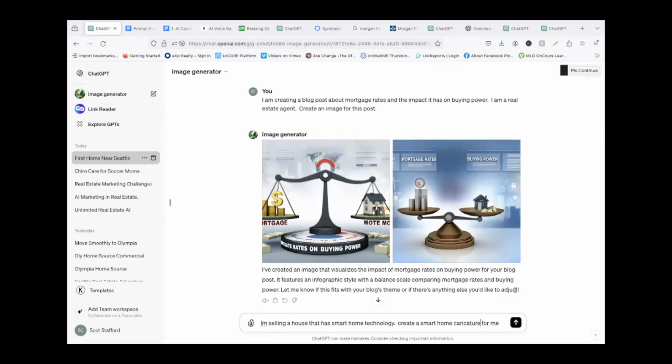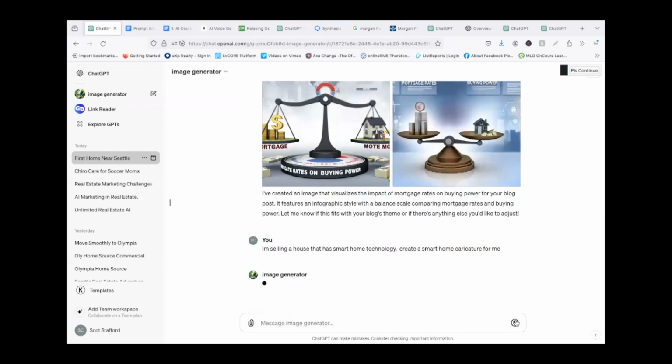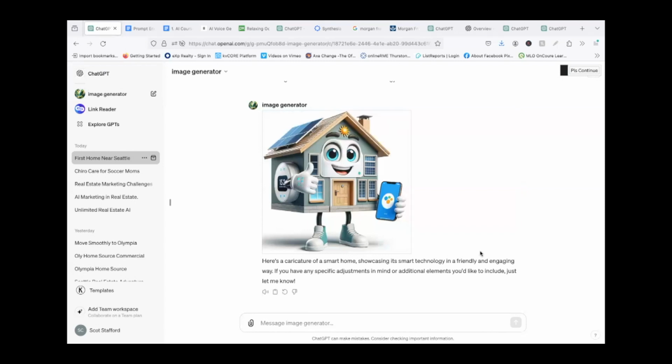So this one says, I'm selling a house that has smart home technology. Create a smart home caricature for me. Is that the right word, caricature? Well, let's see what it does. There you go. That's kind of cool, actually.